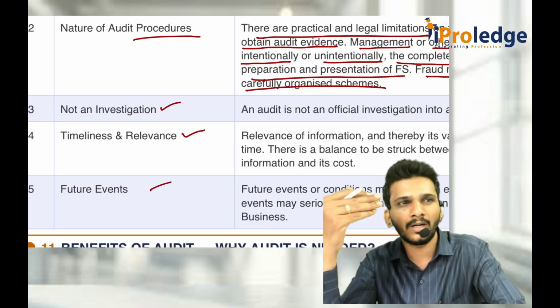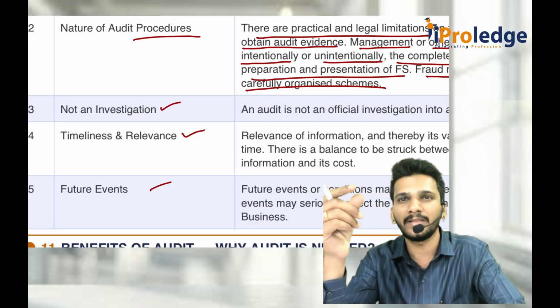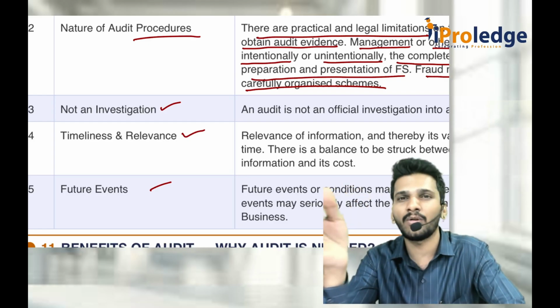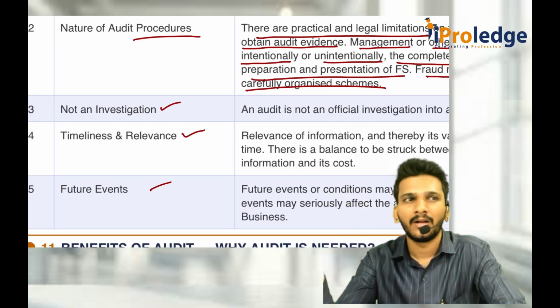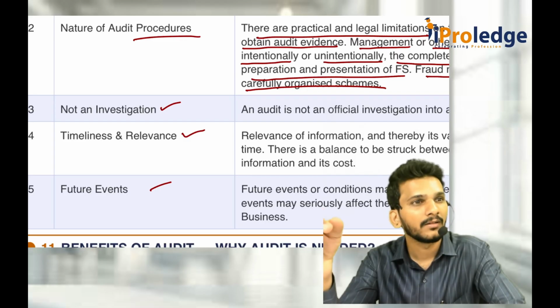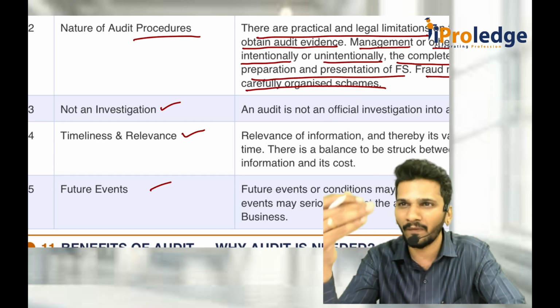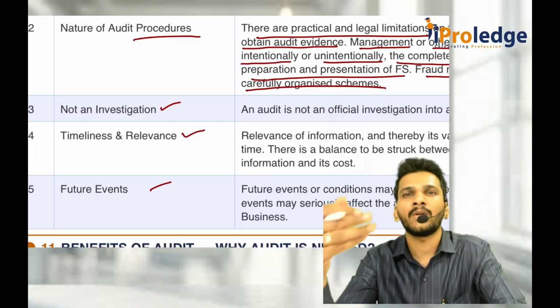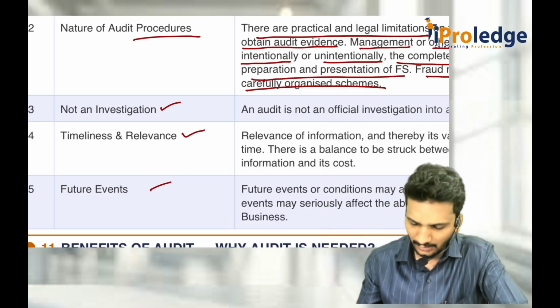That is why, if you look at the objectives of the auditor, he should express an opinion stating that everything is free from what misstatements? Material misstatements. Small things, irrelevant things, I just ignore. The moment we ignore something, if the fraud is in that only, we don't know. Because of the sampling method we use, we can't express that everything is free from material misstatement. Unless you verify 100%, you can't tell that the 100% is right. Why can't you verify 100%? Because of timeliness as well as the fees being given.